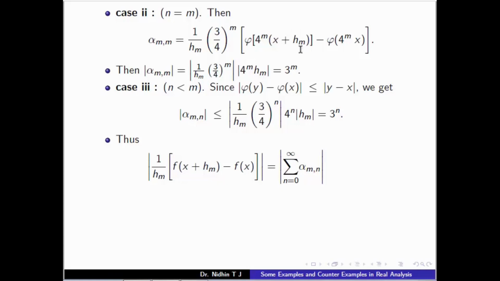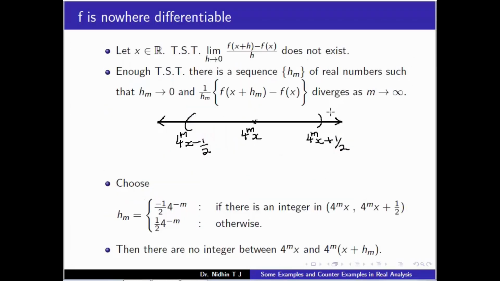By the choosing of h_m, there are no integer points that lie between them. So the modulus of phi of this difference will be equal to the modulus of the difference, from this result.